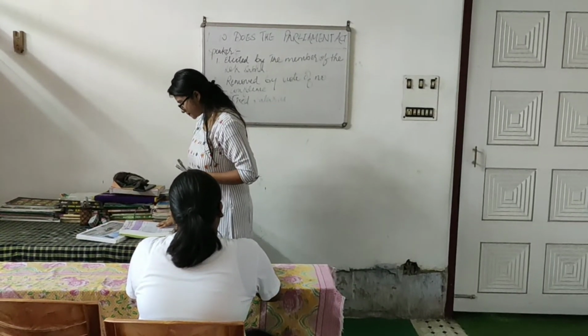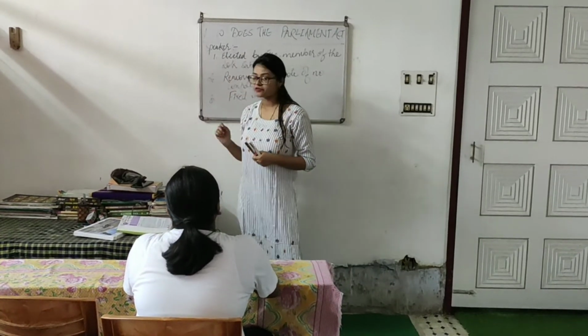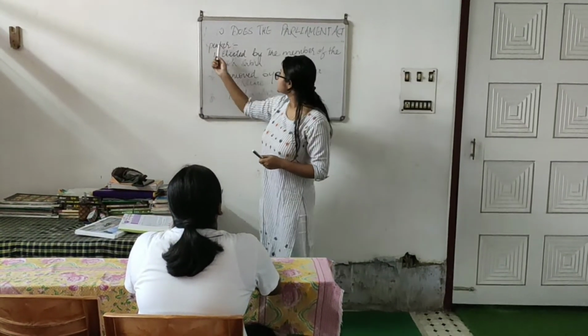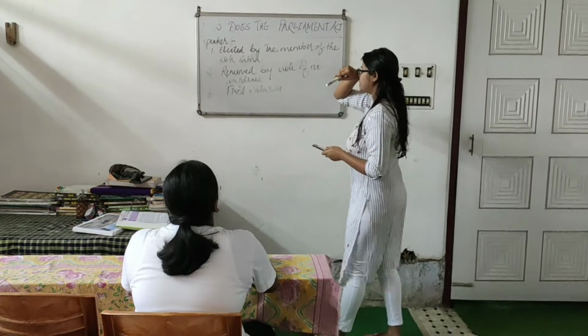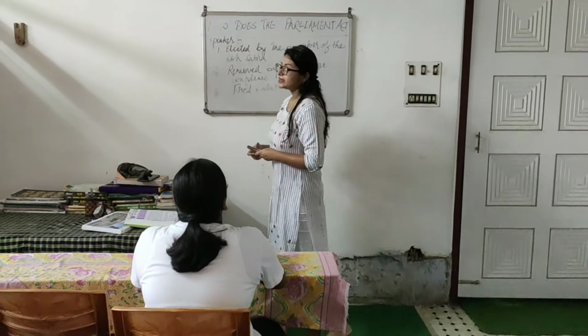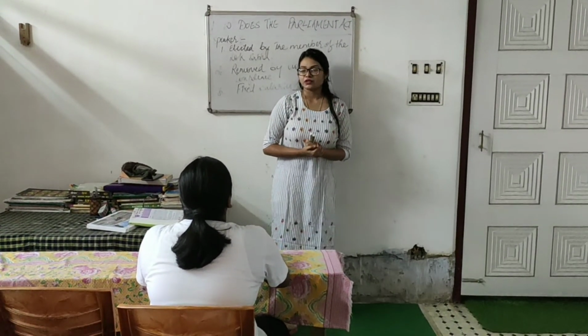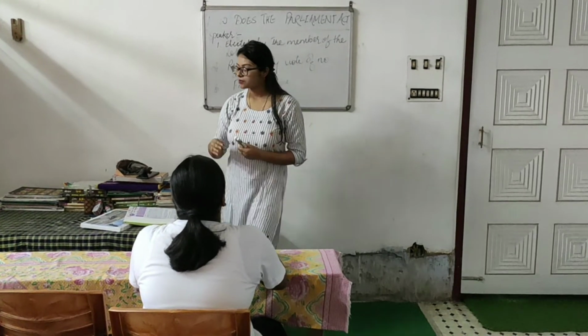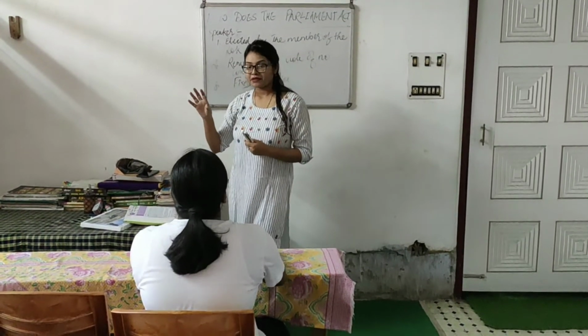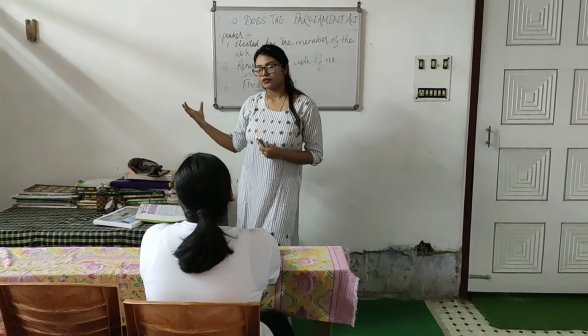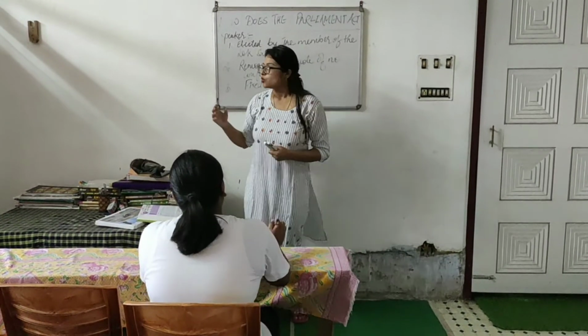Fourth, now comes the major functions. The major functions that the speaker and the deputy speaker perform is that they preside over the meetings of the Lok Sabha, primarily the Lok Sabha, but they also preside over the meetings of the Rajya Sabha. What does this mean?